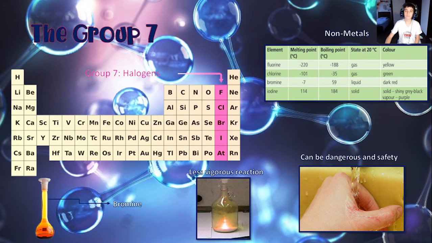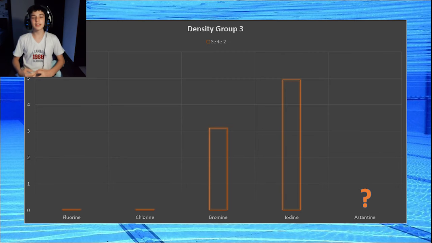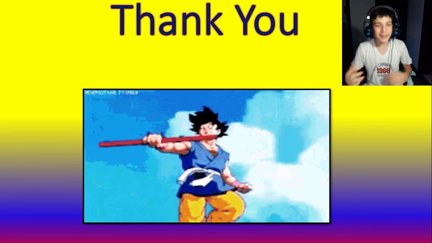the other groups. Okay, this is the density of Group 7, and we can see that fluorine and chlorine have a very low density, but the other 2 elements, bromine and iodine, have a normal density, and for astatine, we don't know the density. Okay, thank you.